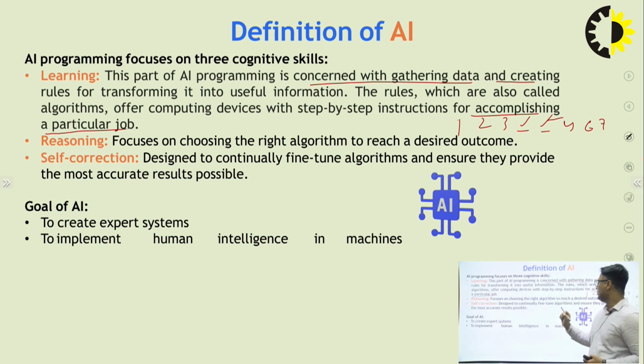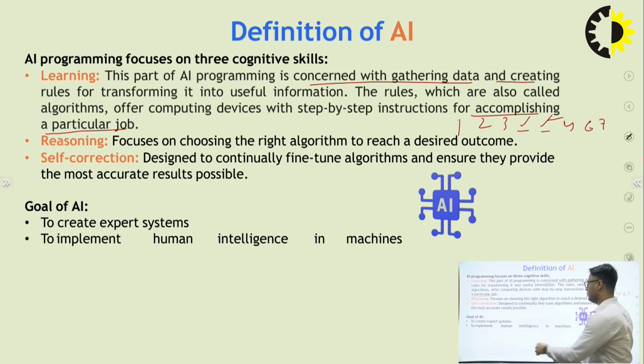Self-correction is designed to continually fine-tune algorithms and ensure they provide the most accurate result. Self-correction means a machine corrects any issue or problem with its algorithms without any human interfering. The goal of AI is to create expert systems. The main focus is on expert systems, that means systems that behave like a human.